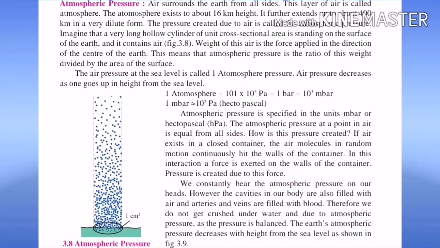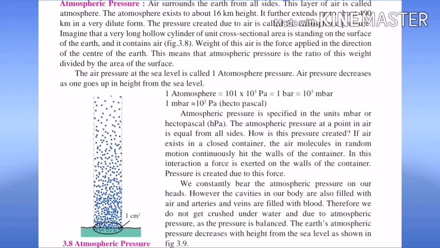Now see here, in your textbook they have given one picture of atmospheric pressure. That atmospheric pressure is shown with the help of height. The atmosphere exists to about 16 kilometers height, and this height extends up to 400 kilometers in a very dilute form.